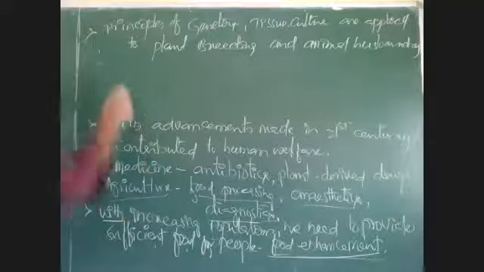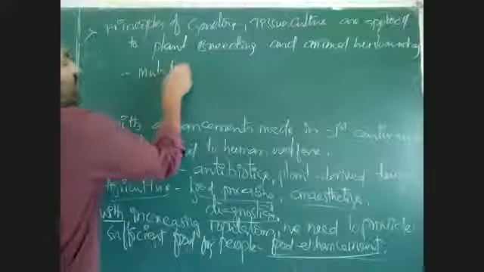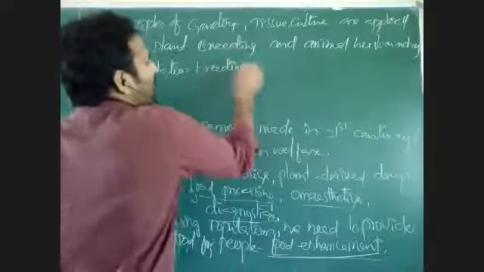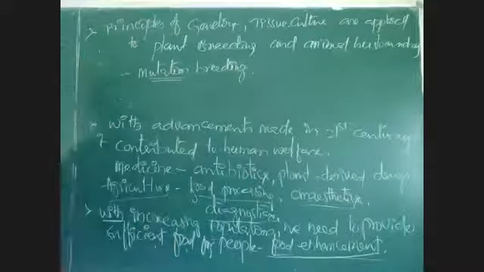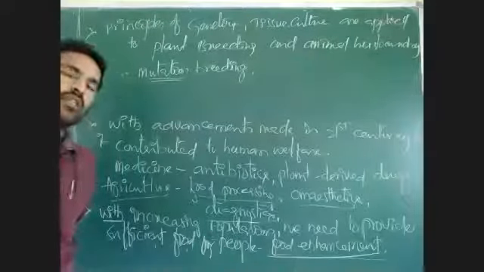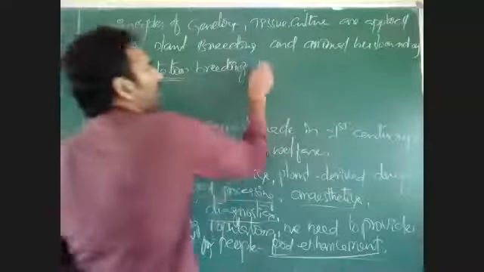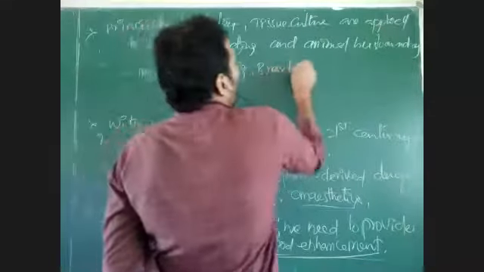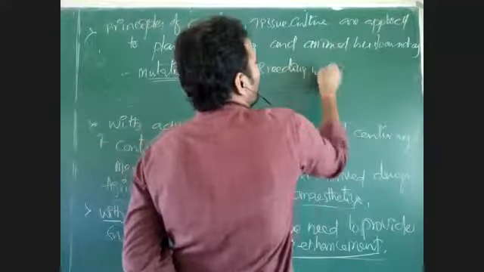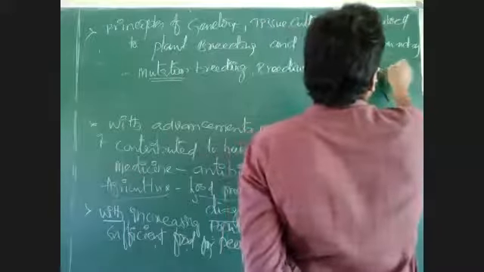What are those principles? Mutation breeding. Mutation is sudden changes occurring in DNA. If DNA is undergoing sudden changes, then it is called mutation breeding. And breeding with wild varieties.